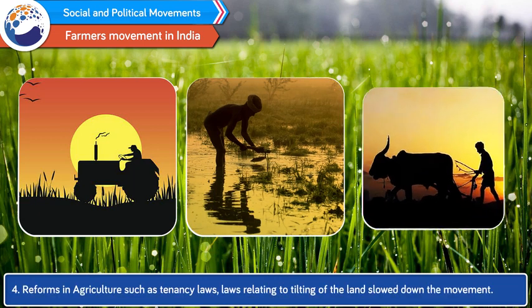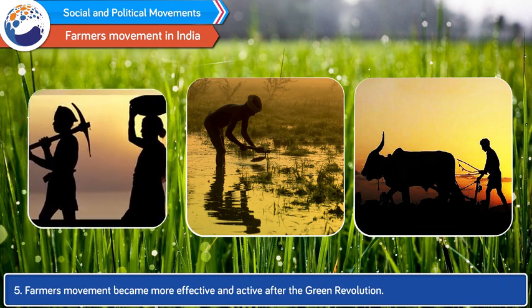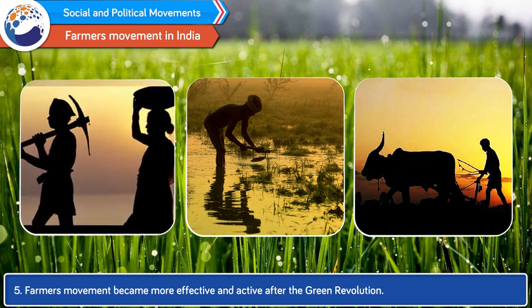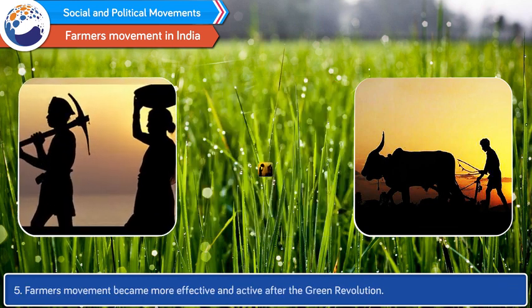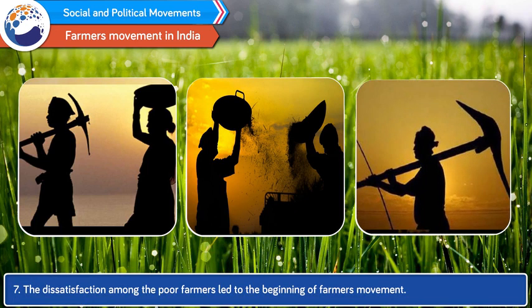4. Reforms in agriculture such as tenancy laws and laws relating to tilling of the land slowed down the movement. 5. The farmers' movement became more effective and active after the Green Revolution. 6. The Green Revolution, aimed at increasing agricultural production and achieving self-sufficiency in food grains, did not benefit the poor farmers. 7. The dissatisfaction among the poor farmers led to the beginning of the farmers' movement.